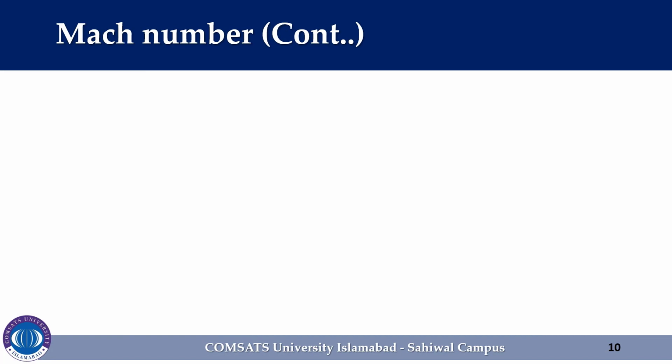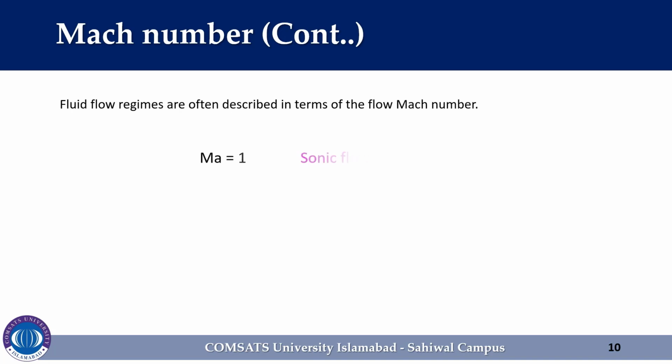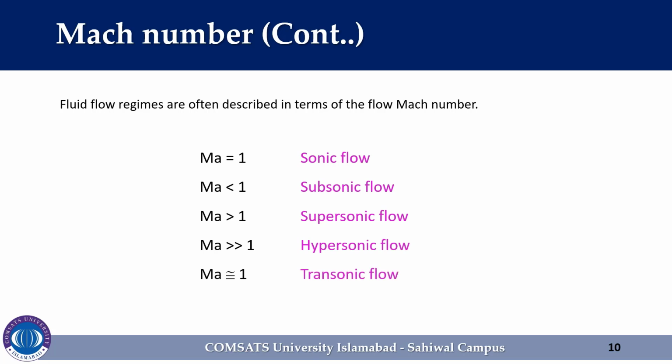Fluid flow regimes are often described in terms of the flow Mach number. The flow is called sonic when the Mach number is equal to 1, subsonic when the Mach number is less than 1, supersonic when the Mach number is greater than 1, hypersonic when the Mach number is much greater than 1, and transonic when the Mach number is approximately equal to 1. For sonic flow, the Mach number is equal to 1, which means the velocity of the fluid is equal to the speed of sound.